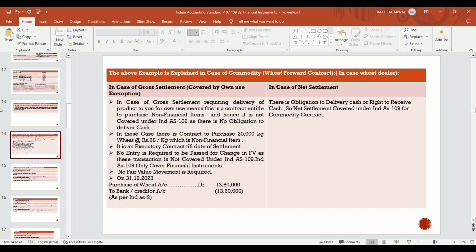But in case of net settlement, there is no actual movement of goods, because it is net settled. It is settled because on one hand there is an obligation to deliver cash, and on the other hand there is a right to receive cash. So it is covered under Ind AS 109 for commodity contract.